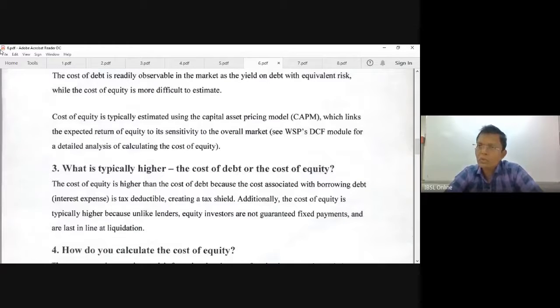You can't exactly say how much this year's profit will be, or exactly say how much our dividend amount is going to be. So then cost of equity is higher due to the inability to predetermine the cost, right? This was tested once as an examination question, right?